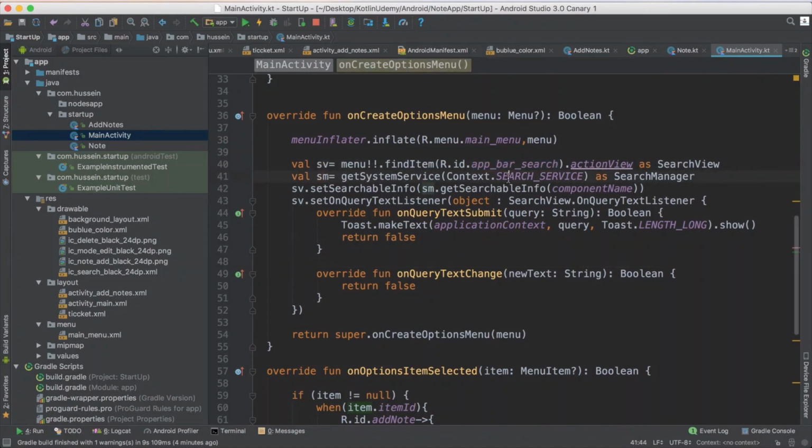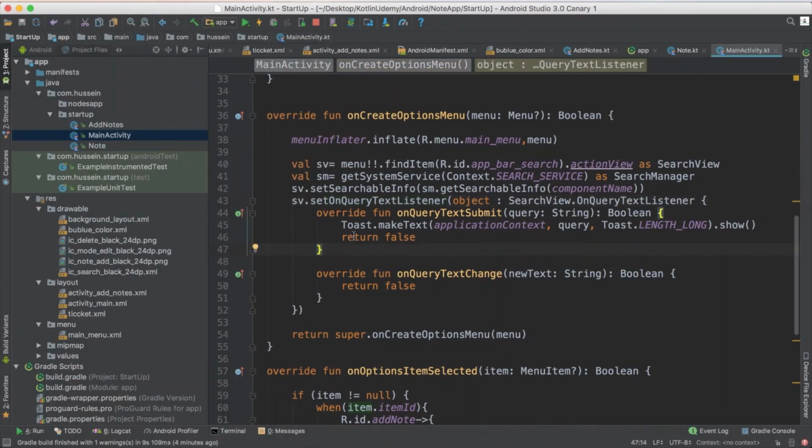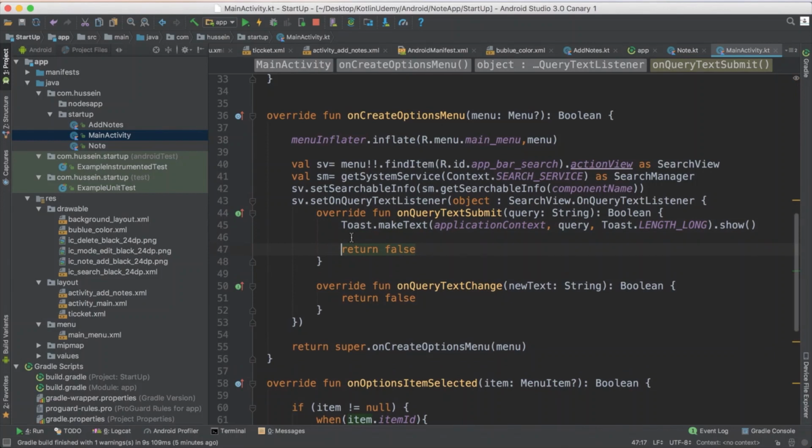So what I did, first of all, I did a menu to access that item, then I defined my search manager, then I passed my item to the search manager, then I start listening to the event. That means now whenever any text changes here, I would read it. When someone clicks submit, I will get it here. Here, whenever the text changes, like when he adds more, you can filter quickly. But here is when he clicks OK. So this code will be to do the database search later on. Okay, later on we will do it.